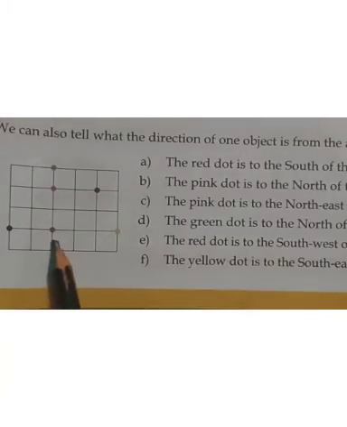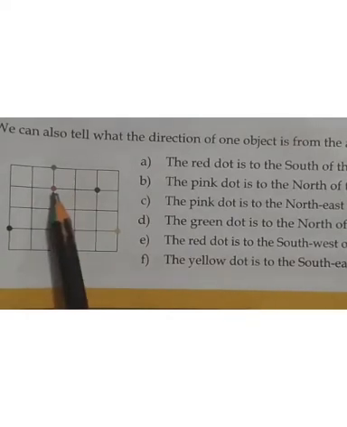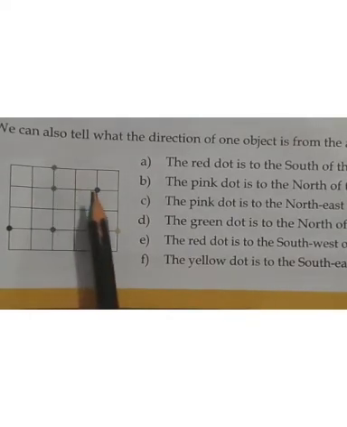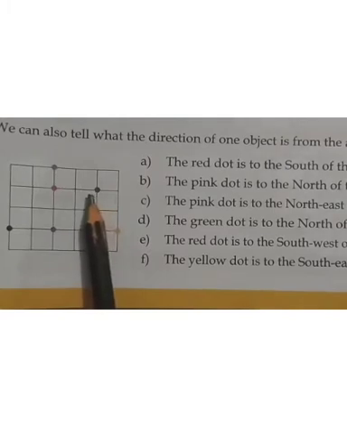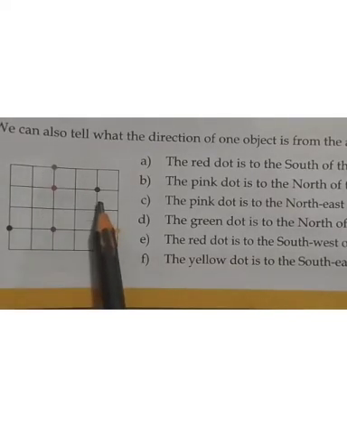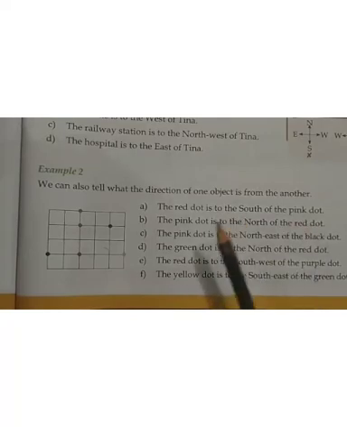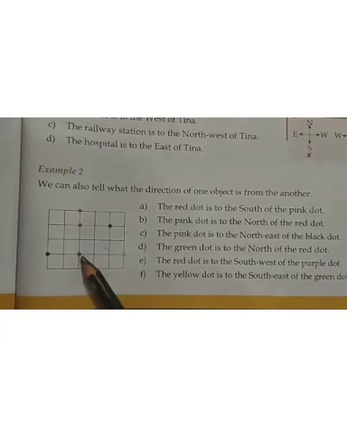This one is the red dot, this one is black, this one is pink, this one is green, and this one is the purple. Red, black, pink, green, and a purple dot. The red dot is to the south of the pink dot.